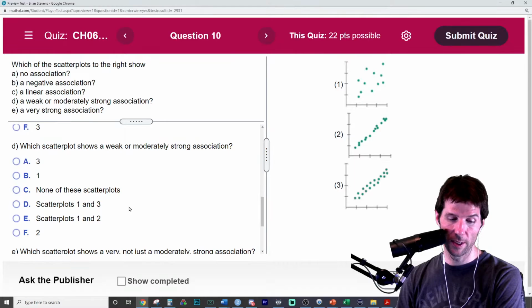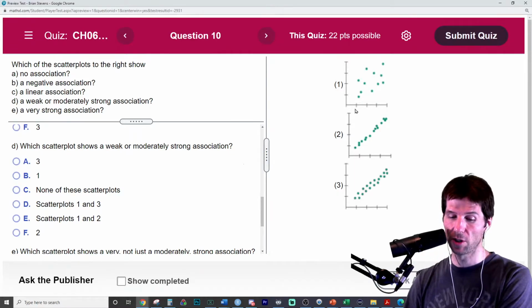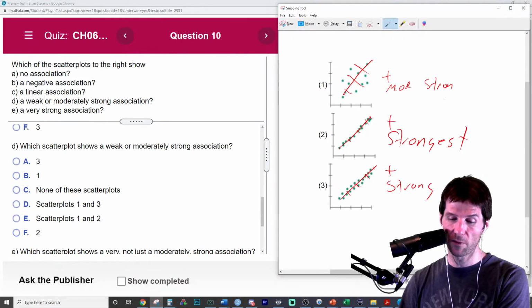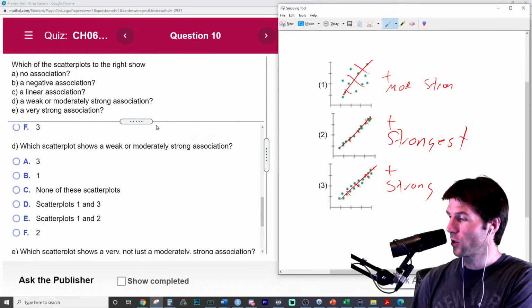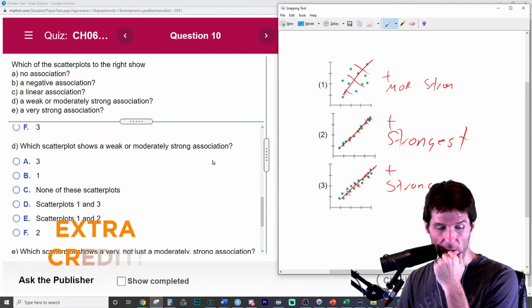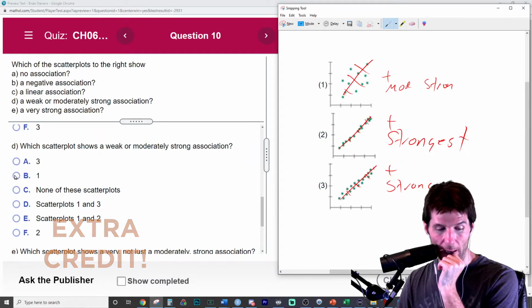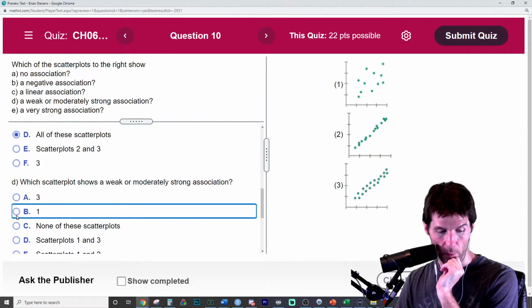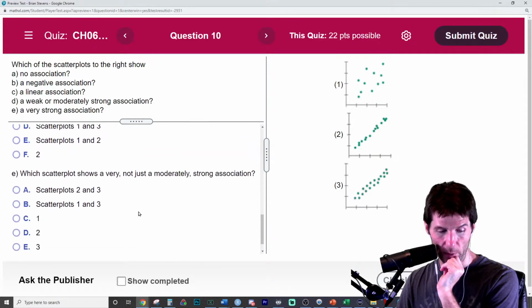Which scatter plots show a weak or moderate strong association? Now, do remember for that first one, we said the first one is moderate strong. And so we got that right there. Good to see you here, Taylor. Let's throw some 50 points Taylor's way. So we see right here, the first one I would say is moderate strong. Ooh, don't be changing my answers on me. That was weird the way I clicked.